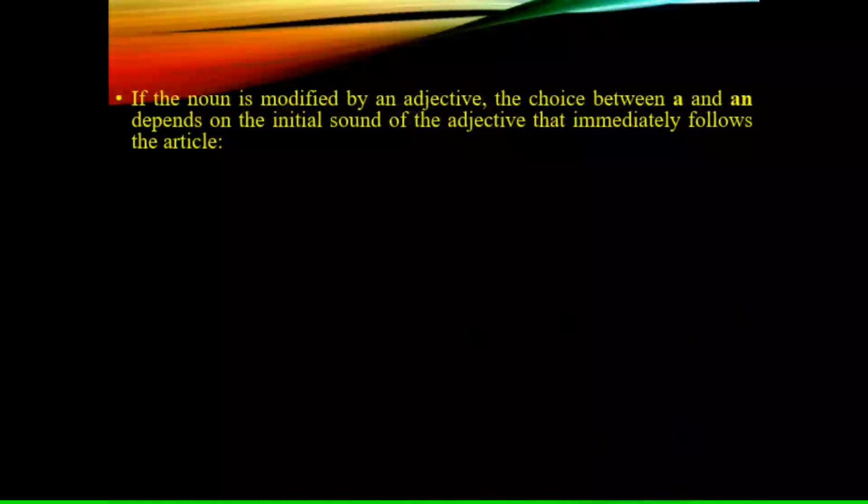But if the noun is modified by an adjective, the choice between a and an depends on the initial sound of the adjective that immediately follows the article, like a broken egg. Here we are using the article for the noun egg, but as we have an adjective here, we are following the initial sound of that adjective, not of that noun.